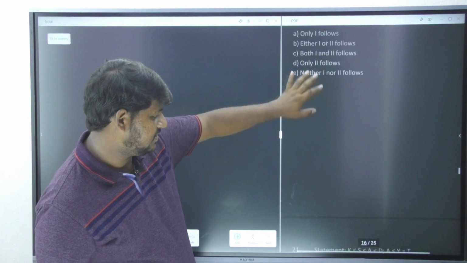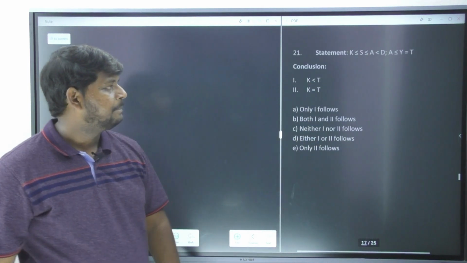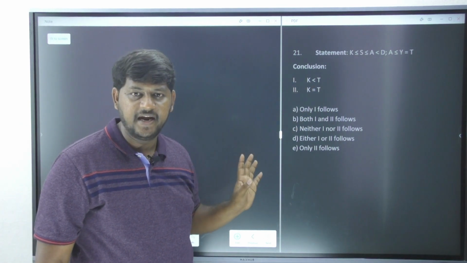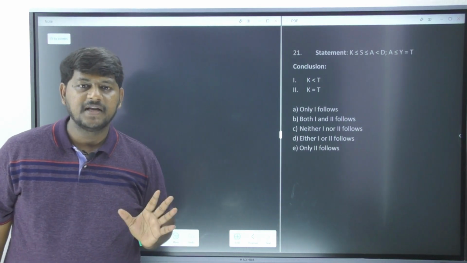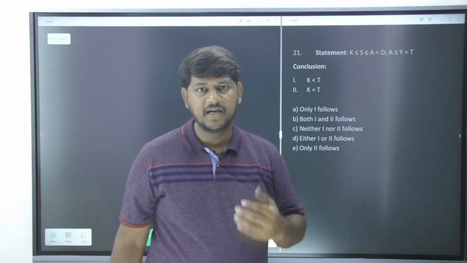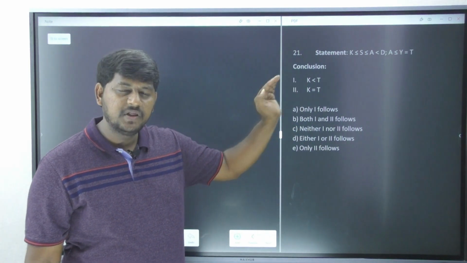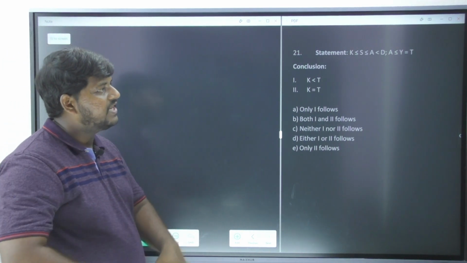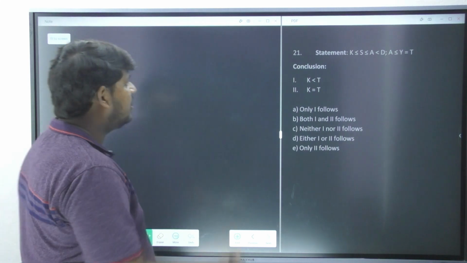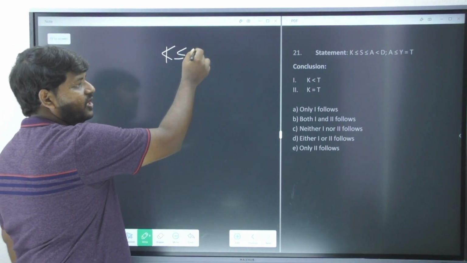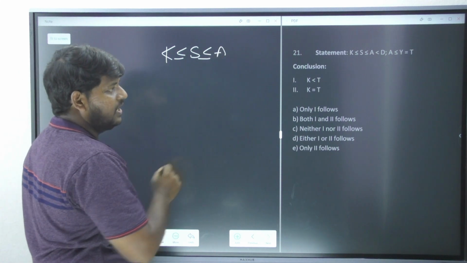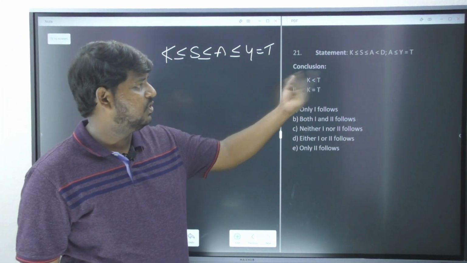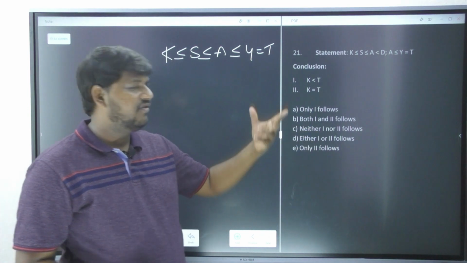Next question is based on again inequalities. Let's observe the conclusions first. Conclusions again same alphabets K and K, T and T. 90% my answer is either or. I'm just going to conclude my answer 100% only if both the symbols are appearing in a single statement. So let's see here. K and T is not have any direct relation, but K got relation with A. K less than or equals to S, less than or equals to A, less than or equals to Y, equals to T. You don't have to bother about the D here because it's not our concern.